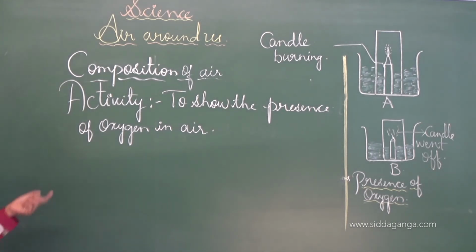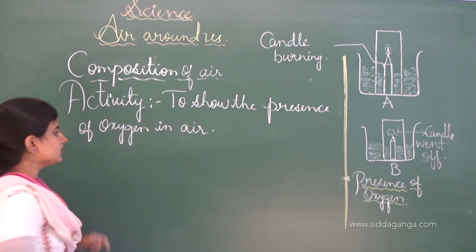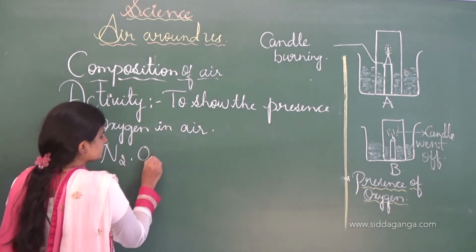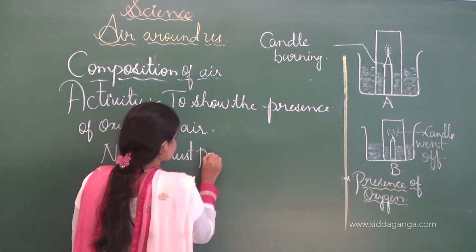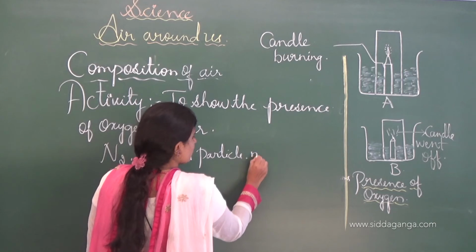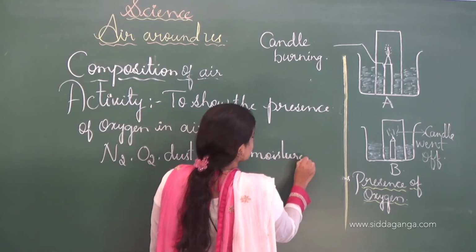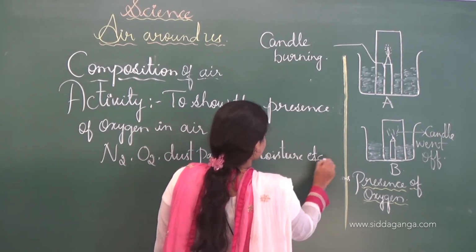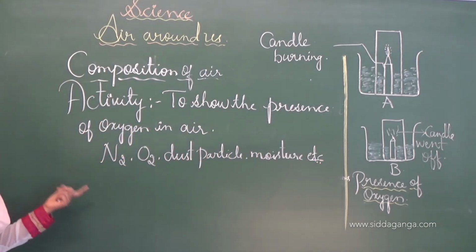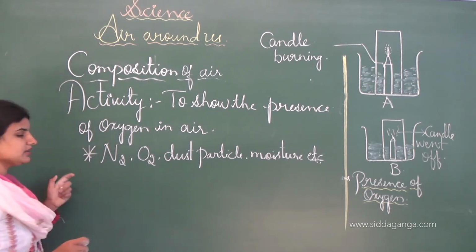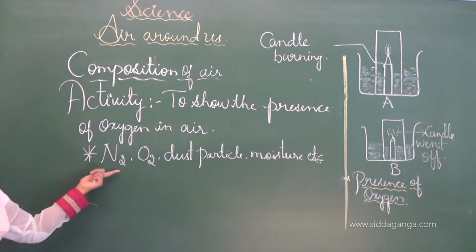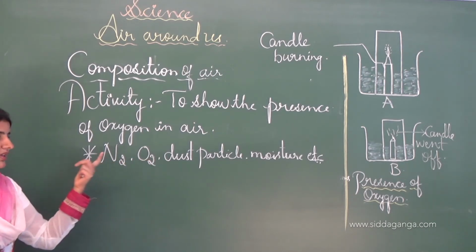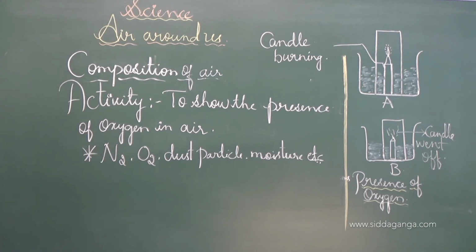As we all know, air is a mixture of gases: nitrogen, oxygen, dust particles, moisture, argon, helium, etc. Different types of gases are present in the mixture of air, and we also know that air is colorless, odorless, and tasteless. These gases, like nitrogen, oxygen, carbon dioxide, dust particles, argon, and moisture, are the components of the air.